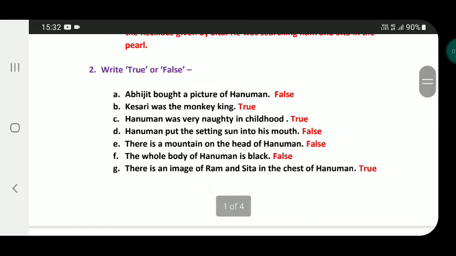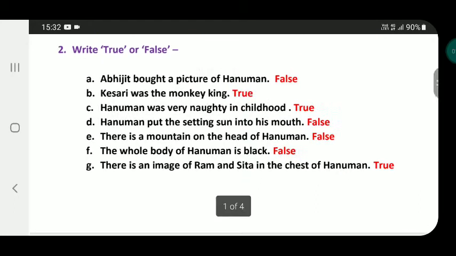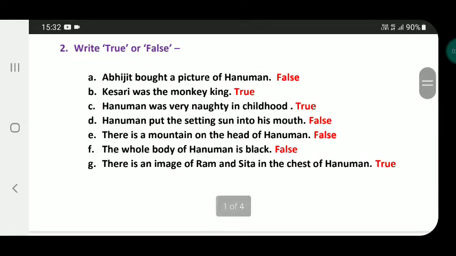Now we should come to question number 2. Question number 2 is write true or false. There are some statements and you have to write true or false. Abhijit bought a picture of Hanuman. False, because Abhiraj bought a picture of Hanuman, not Abhijit.